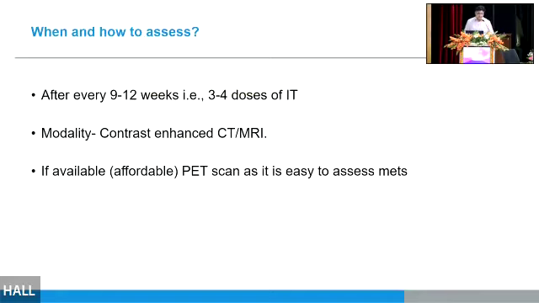How to assess? It is recommended to do a CT or MRI after 6 to 12 weeks, that is after 3 doses. Get a CT scan done to look for a response, whether it is progressing or stable or has responded. If available and also affordable, get a PET scan. We usually tend to do a PET scan after 6 cycles to assess for metastasis.